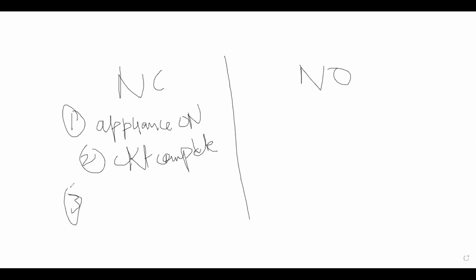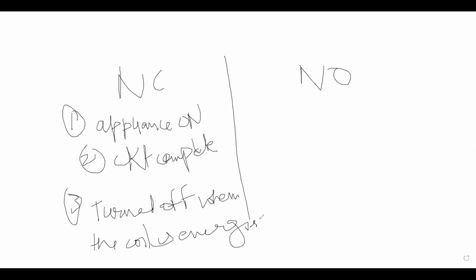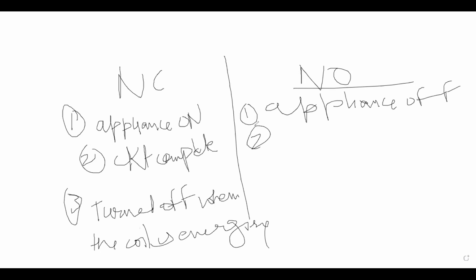Third point, when you energize the coil or when you give a signal using Arduino, this will get turned off. Turned off when the coil is energized. And just the opposite, normally open means by default your appliance is off. Circuit is not completed. Just opposite to these points.